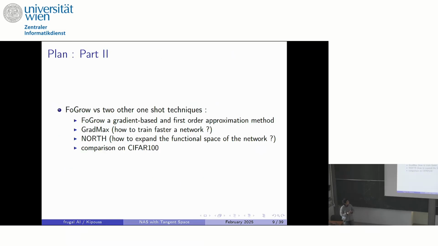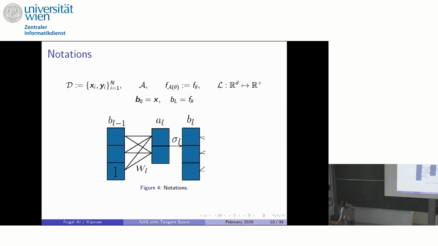So now I will define how we initialize the new neurons with the Foguereau method. And in particular, I will compare this initialization with two other methods. And I will really insist on the similarity between those three. Just to give some notation, I will only consider the feed-forward setting because the notation is really simple.